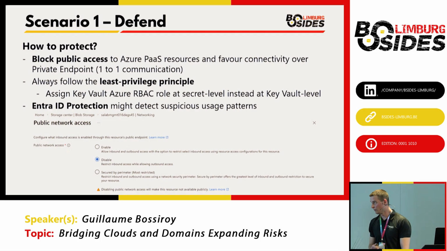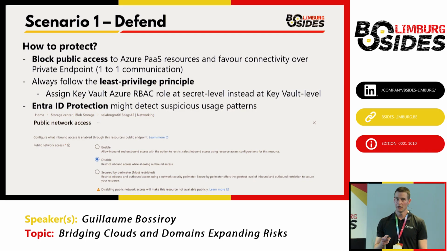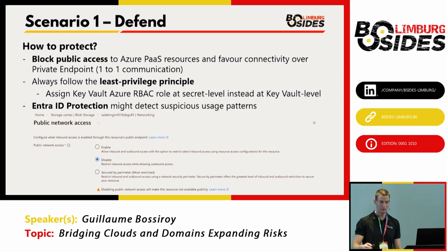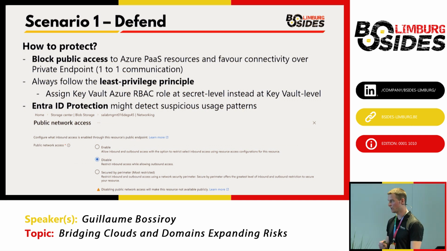Then we have follow the least privilege principle. I will mention it a few times during the presentation, but if we would have assigned the Azure RBAC role at the secret level instead of at the Key Vault level, all of this would not have been possible. We would not have seen that Azure Key Vault and the role assignment. And finally, we have Entra ID Protection, which is a premium feature in Entra ID, which allows you to detect suspicious usage patterns for workload identities, including managed identities.